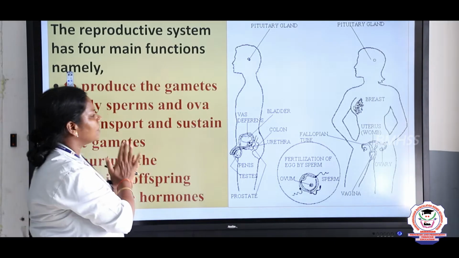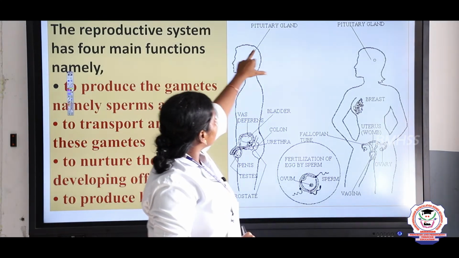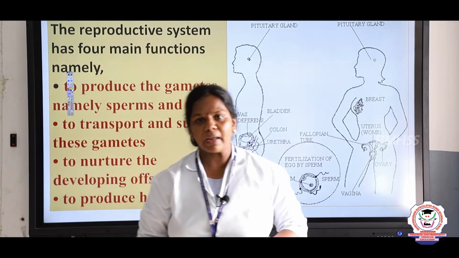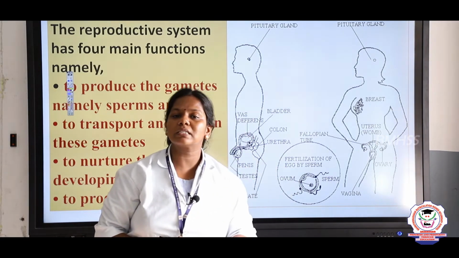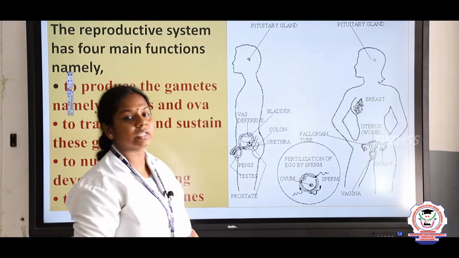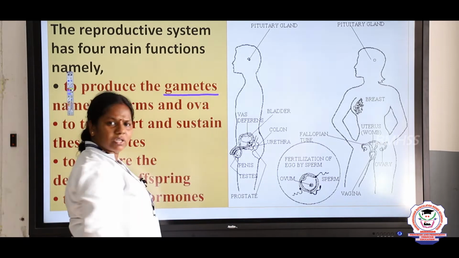So, first one, this is a male hormone. These are all the hormones secreted by the male and the female, right? And the two main hormones are androgen and estrogen. The first function of the reproductive system is to produce the gametes. What gamete, children?